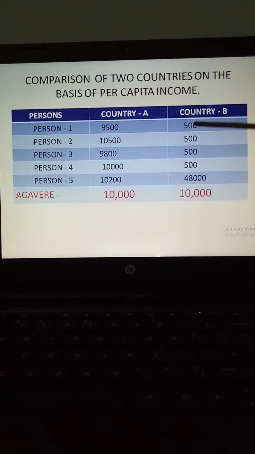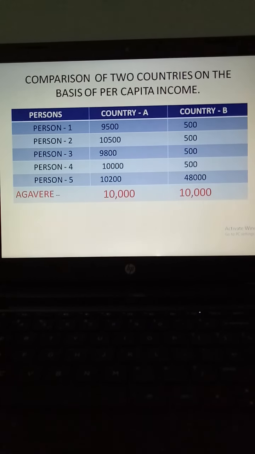It indicates that there is no equal distribution of income, means equality is not existing in the case of country B. If equality in distribution of income does not exist, in other aspects also inequality will automatically exist.